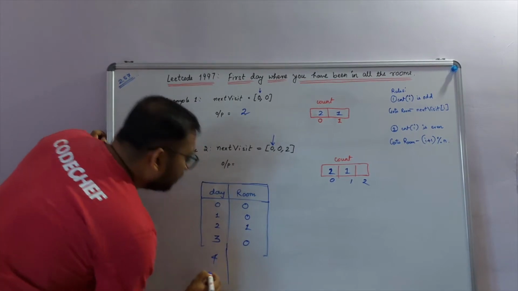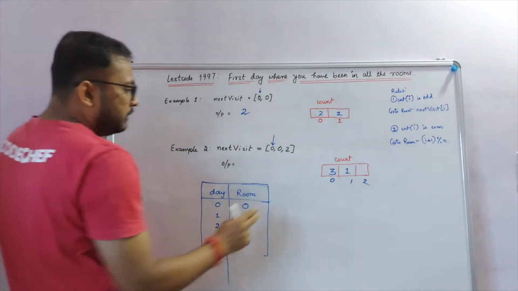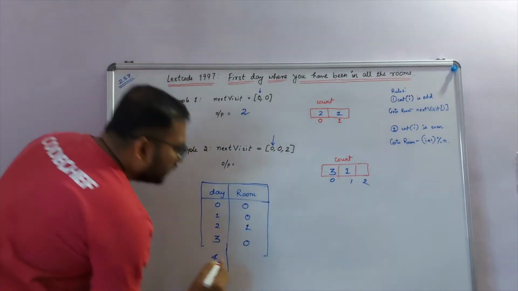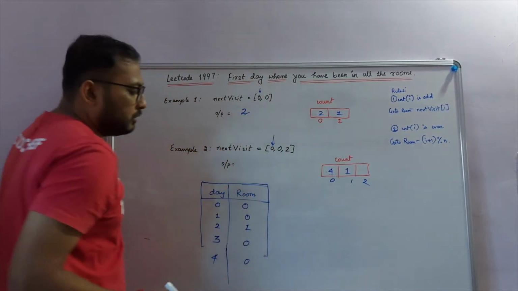On day 4, let's increment the count as well. Okay, so for this the count is odd. So again we have to go to room number next visit of 0, which is again 0 itself. So we make the value 4. So now the count is even.